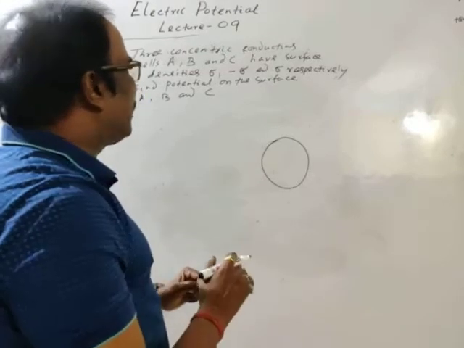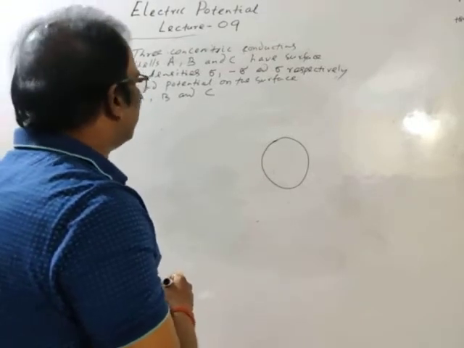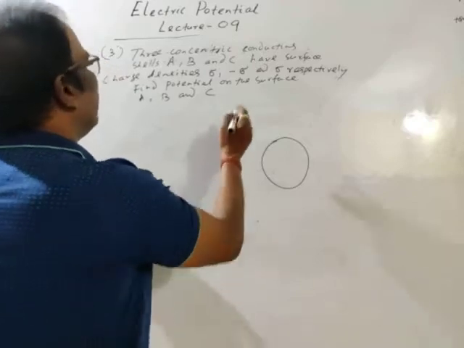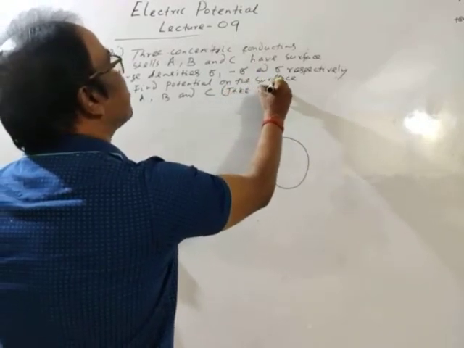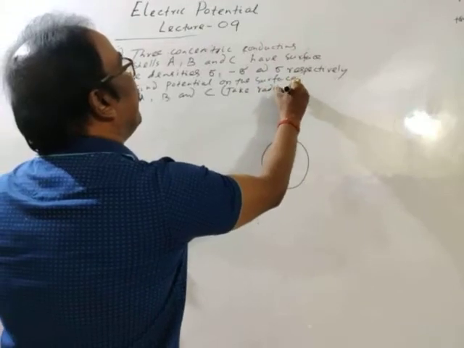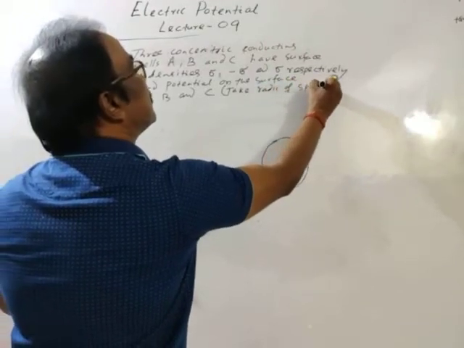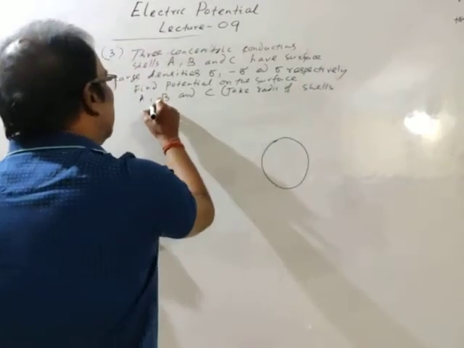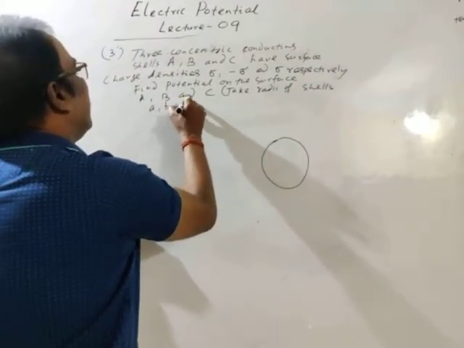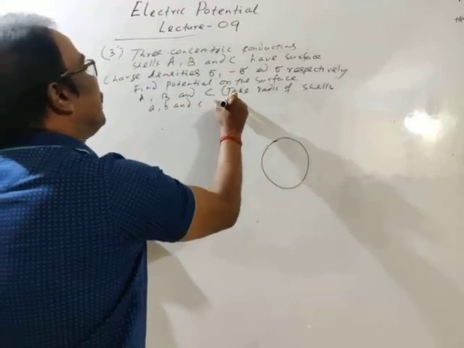Okay, we have to assume some radius. Take radii of cells A, B and C respectively.